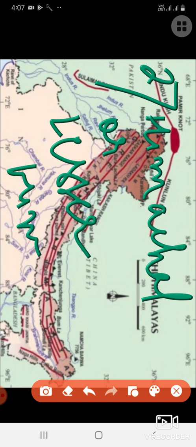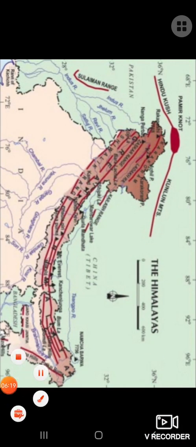Now let's see where they lie. They lie in the south of Himadri and form the most rugged mountain system.